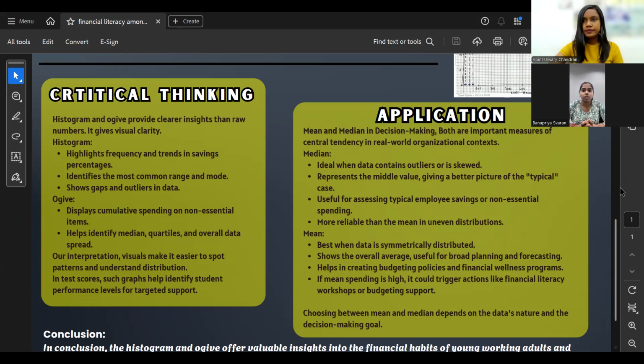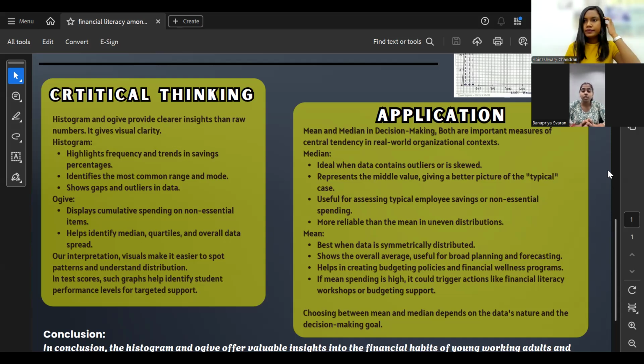A histogram also reveals gaps and outliers. Very few people save above 30%, and surprisingly, the 20 to 30% range had very low representation. The OGIF, on the other hand, is a cumulative graph that shows how non-essential spending habits build up across individuals. It helps us to quickly find the median, quartiles, and overall spread. This is useful to see how many people spend below a certain amount, giving us insight into general spending behavior.